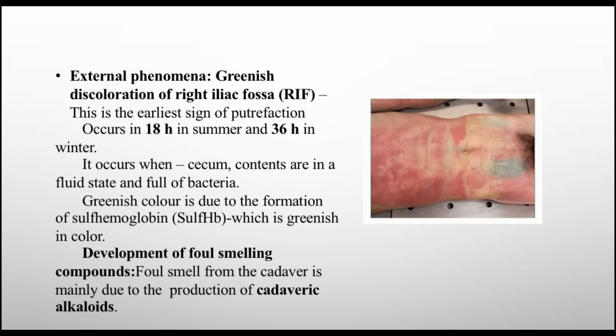It occurs in 8 hours in summer and 36 hours in winter. It occurs when the cecum contents are in a fluid state and full of bacteria. The greenish color is due to the formation of a compound called sulfhemoglobin, which is greenish in color. Then comes the development of foul smelling compounds. The foul smell from the cadaver is mainly due to the production of cadaveric alkaloids and cadaveric putrescines.